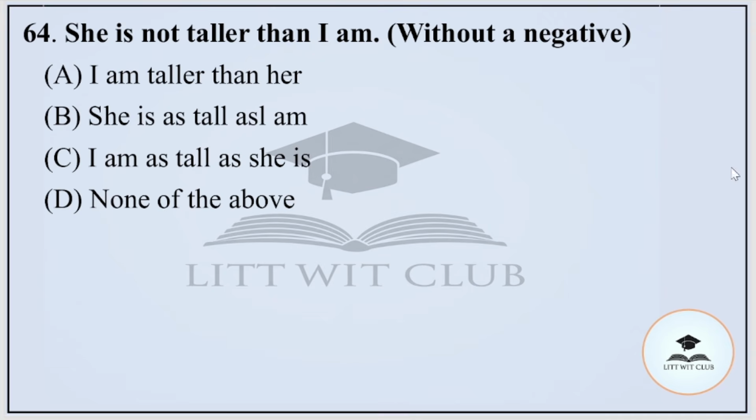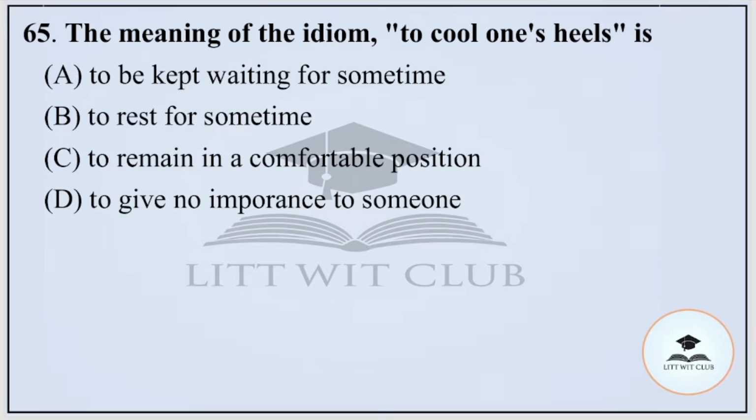Question number 64. She is not taller than I am. Here we have to transform the sentence without using a negative. Options are A, I am taller than her. B, she is as tall as I am. C, I am as tall as she is. Or D, none of the above. And the correct option is option number E, that is I am taller than her.